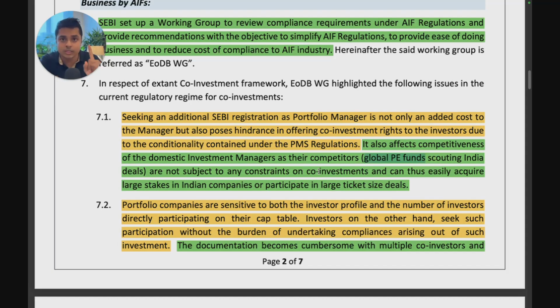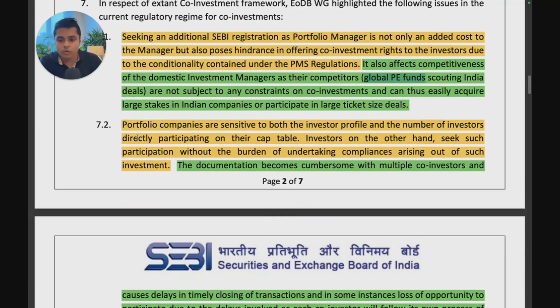Compliance and cost. That is point one. One reason why they want to change the regime. Second, portfolio companies are sensitive to both the investor profile and the number of investors directly participating on the cap table. Investors, on the other hand, seek such participation without the burden of undertaking compliances arising out of such investment.